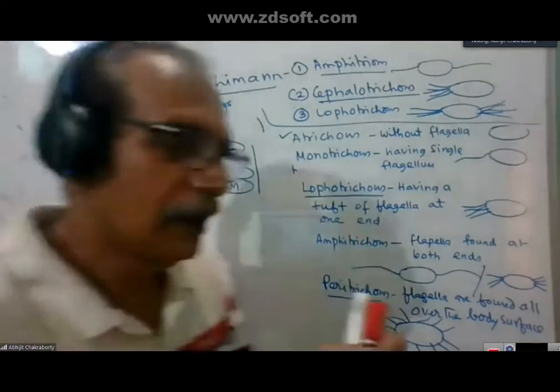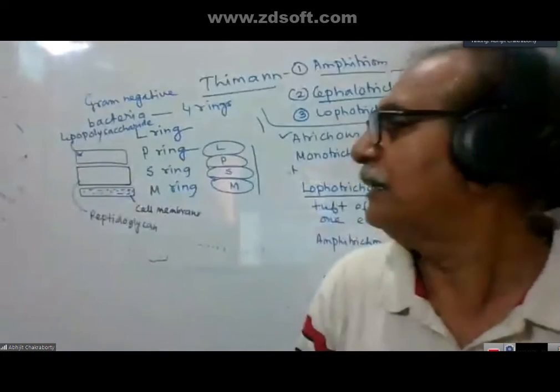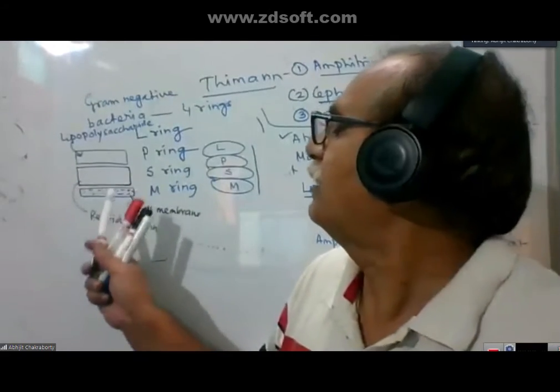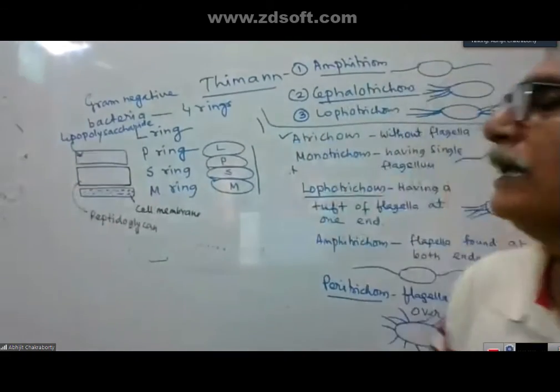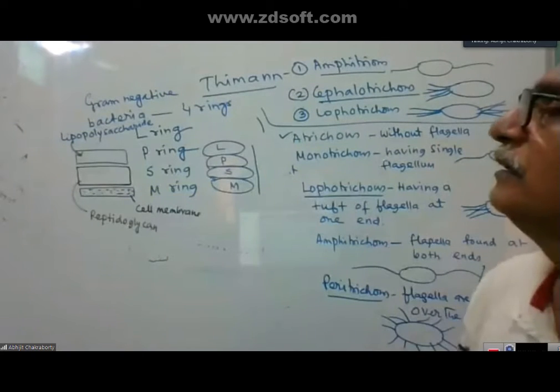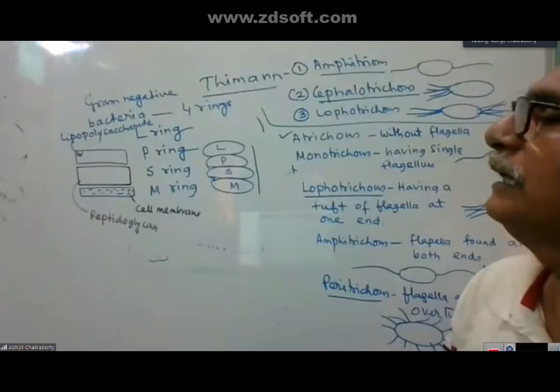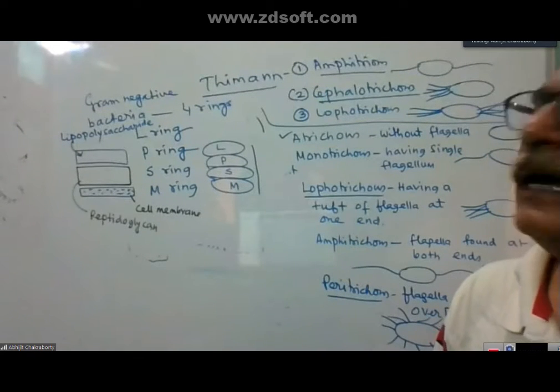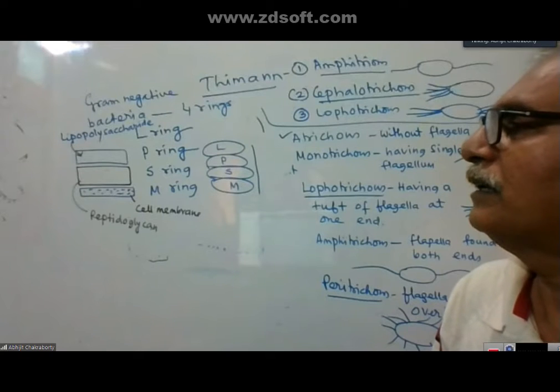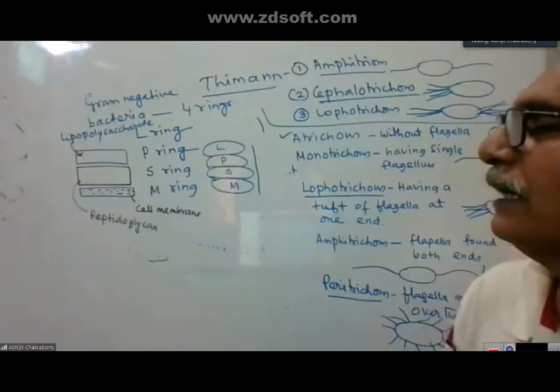In gram-negative bacteria, you can remember, the cell wall is bilayer. You will get a thin peptidoglycan, and also outside the peptidoglycan you will get a lipopolysaccharide layer.